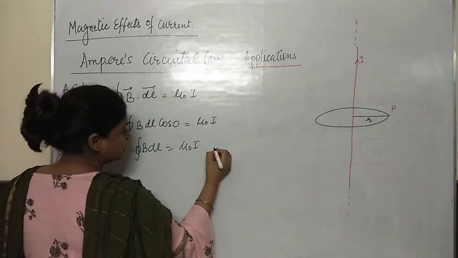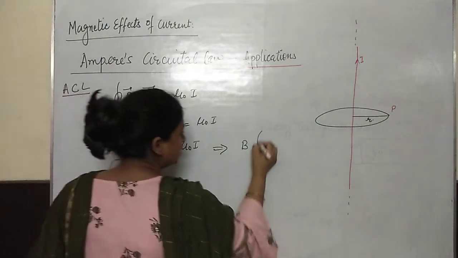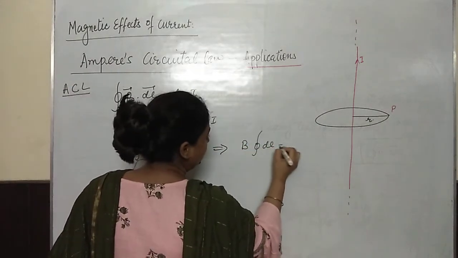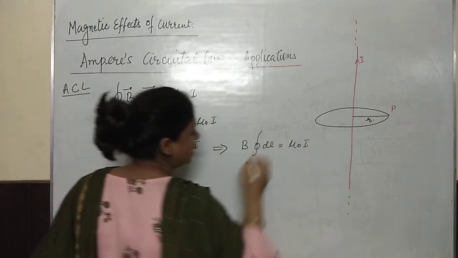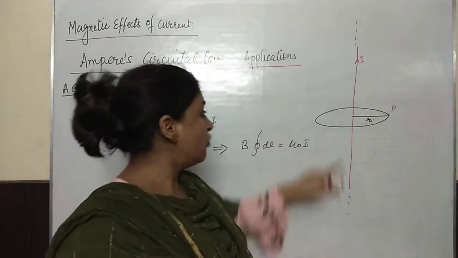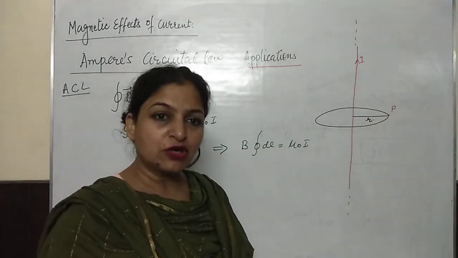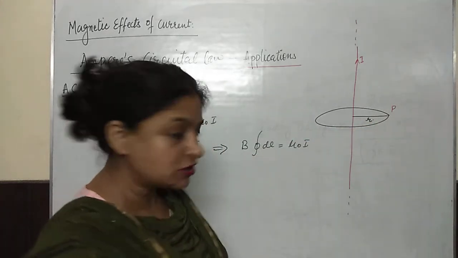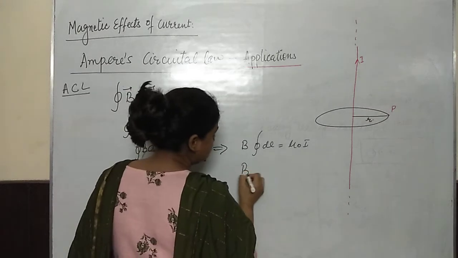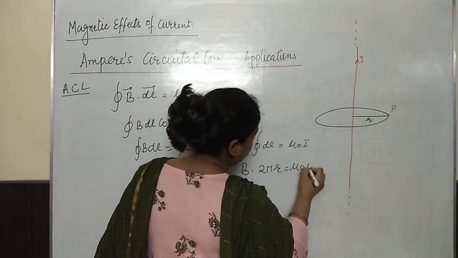So what can we write here? I can write B outside the integration. The integral of dl, the total length of the loop, is equal to mu naught I. Now what is the total length of the loop, the Amperian loop? That is the circumference of the loop. So we can write B times 2 pi r is equal to mu naught I.